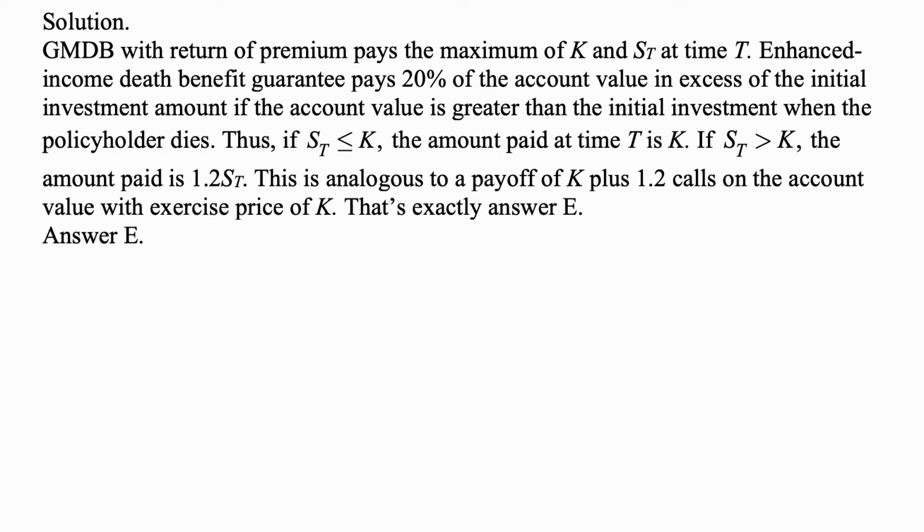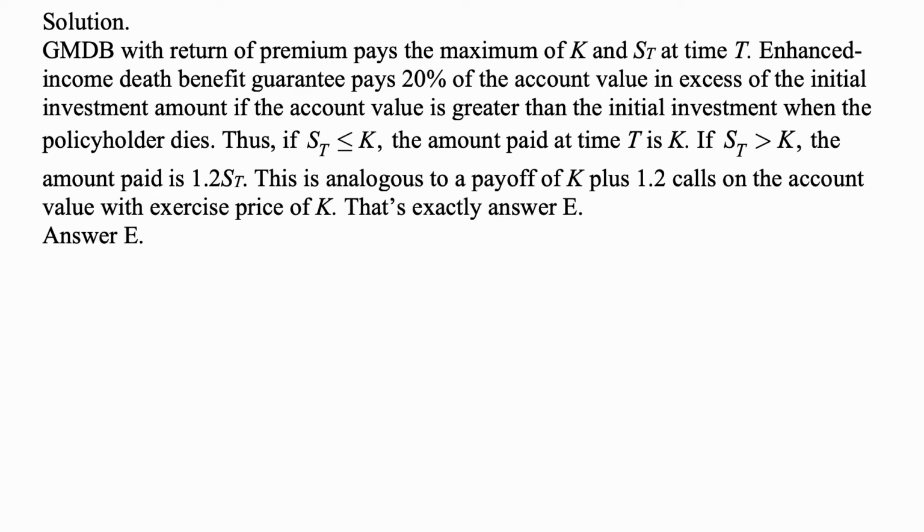And here's a solution. The guaranteed minimum death benefit with return of premium pays the maximum of K and S sub T at time capital T. The enhanced income death benefit guarantee pays 20% of the account value in excess of the initial investment amount if the account value is greater than the initial investment when the policyholder dies.